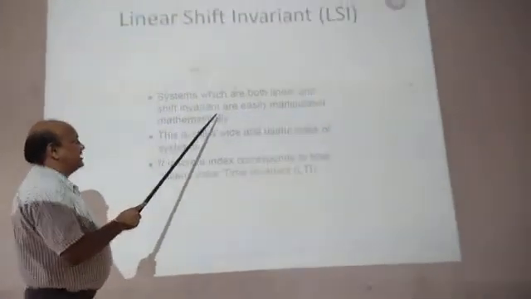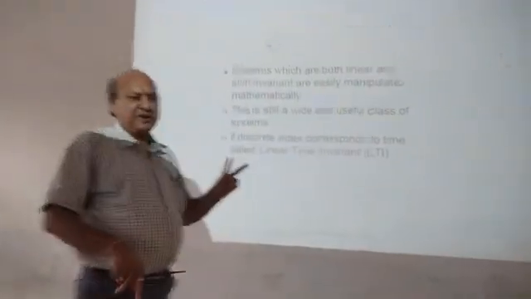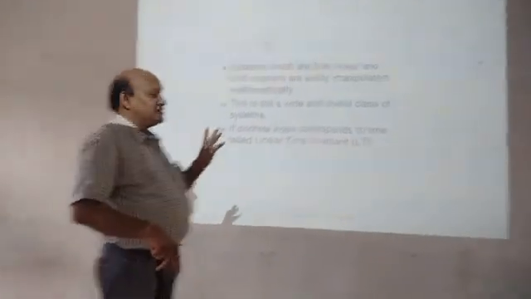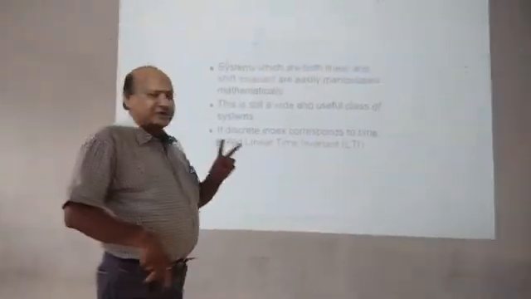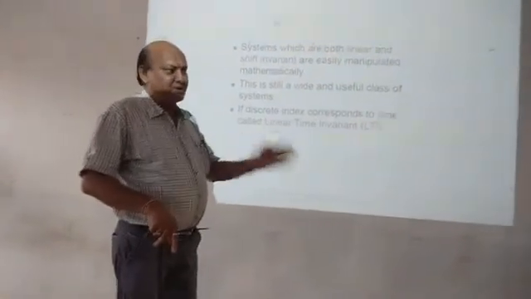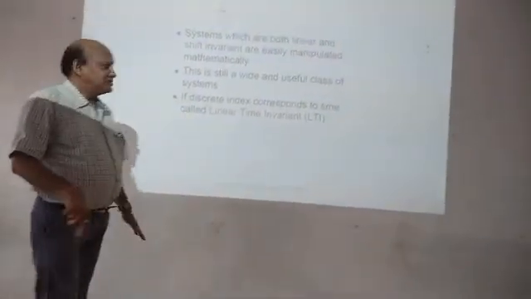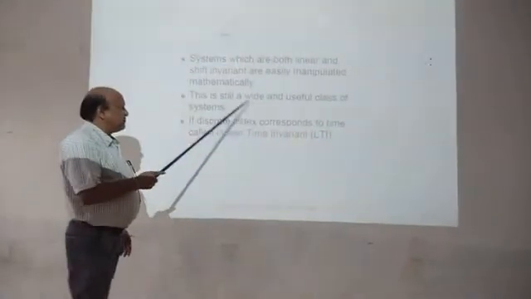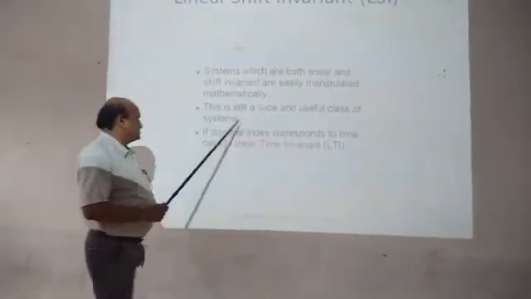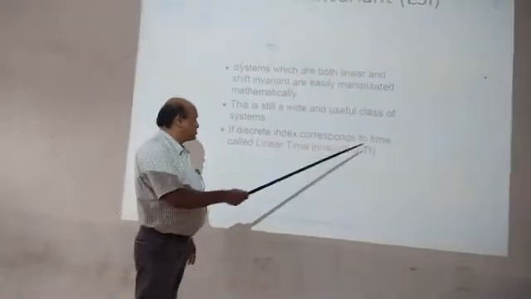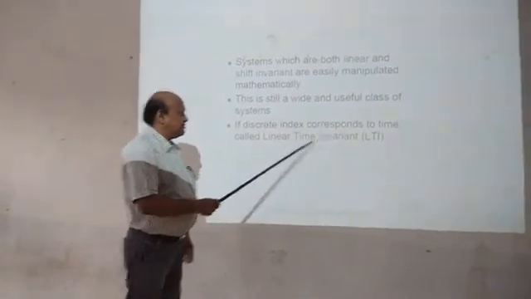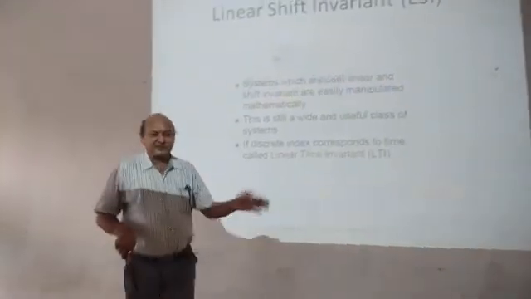Systems which are both linear and shift invariant are easily manipulated mathematically. Two properties are there: the property of linearity and the property of time invariance. These two properties can be easily manipulated if you take the linear time invariant system, that is the LTI system. This is still a wide and useful class of systems. If the discrete index corresponds to time, it is called linear time invariant. Index means the time axis.